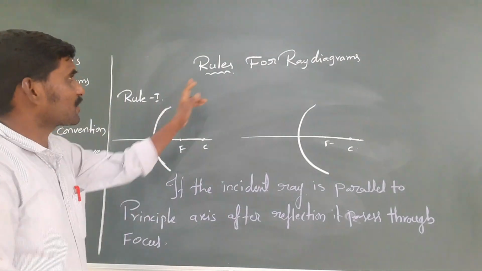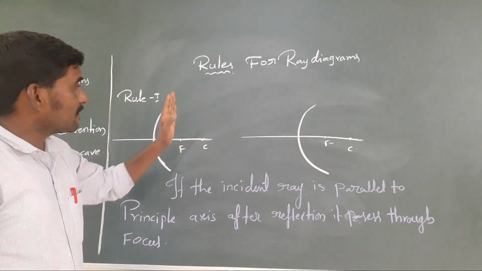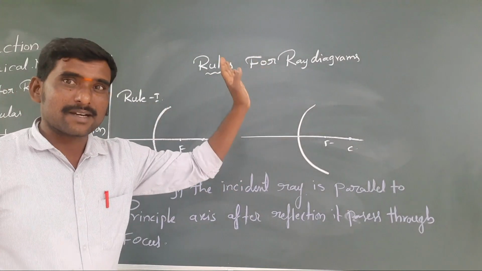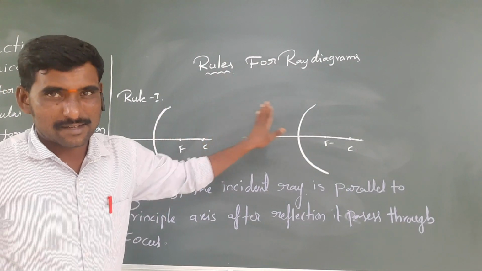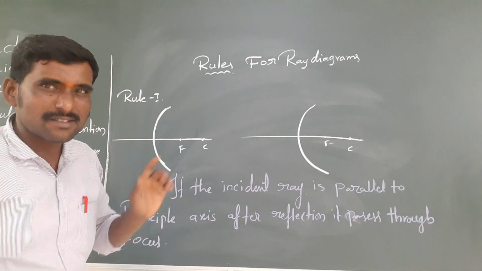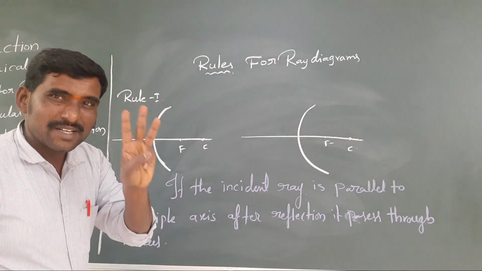Most important are the rules for the ray diagrams for 4 marks. They are asking concave and convex separately, but I am teaching concave and convex at a time, so listen carefully. First, rule number 1, only 3 rules, very simple.